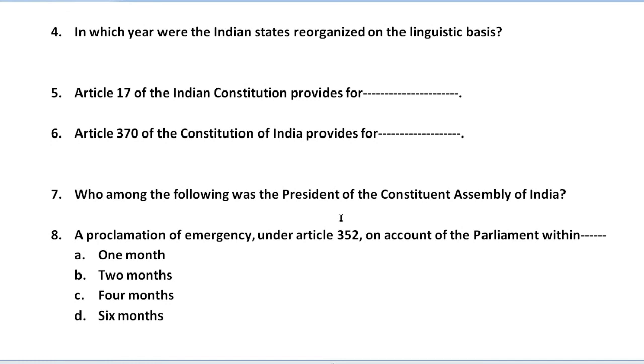After that we have the last question. A proclamation of emergency under Article 352 must be approved by Parliament within. So when an emergency is declared within the country, of course under which article? Article 352 is mentioned here. So on the basis of that, Parliament within how many months? 1 month, 2 months, 4 months and 6 months. So according to that you have to give your correct answer.